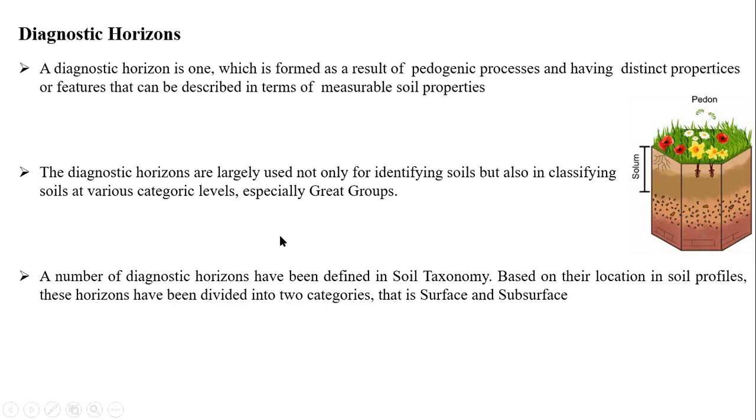Best example, if you see alluvial, the alpi, you will see all those things. Some epipedons or endopedons will be observed in one kind of orders. Okay, you will see all those things. And coming to the third point, a number of diagnostic horizons have been identified based on their location in the soil profile. Totally, we have two different types of horizons: horizons which appear on the surface, and horizons which appear in the subsurface.